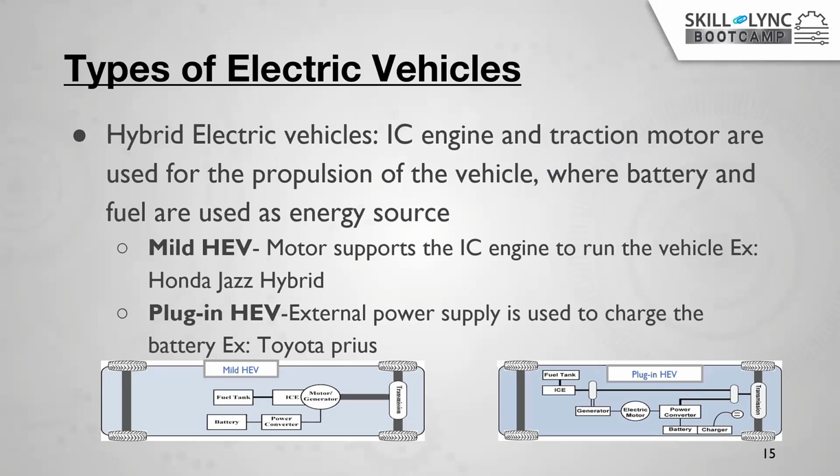So there is another type of electric vehicle, the hybrid electric vehicle. In the hybrid electric vehicle, both the fuel tank and the battery will be present. So the IC engine and the traction motor are used for the propulsion of the vehicle, but the battery and the fuel are used as energy sources. In this hybrid electric vehicle there is also a different set of classifications.